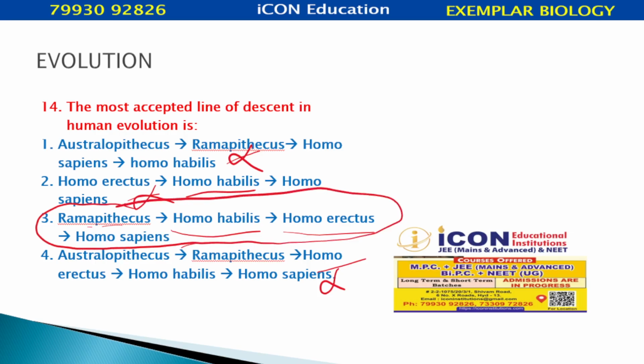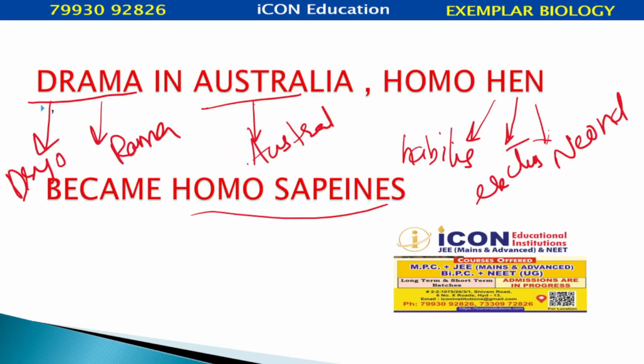The full sequence from the NCERT text is here: Dryopithecus, Ramapithecus, Australopithecus, Homo habilis, Homo erectus, Homo neanderthalensis, then finally Homo sapiens. Okay, spelling mistake.